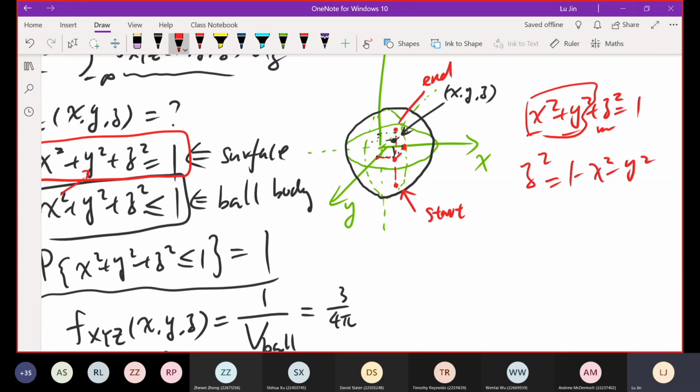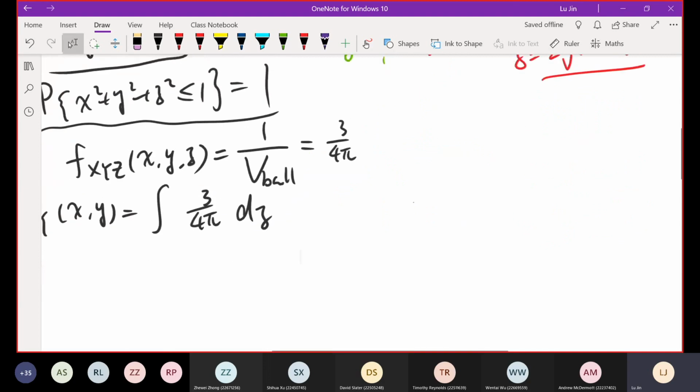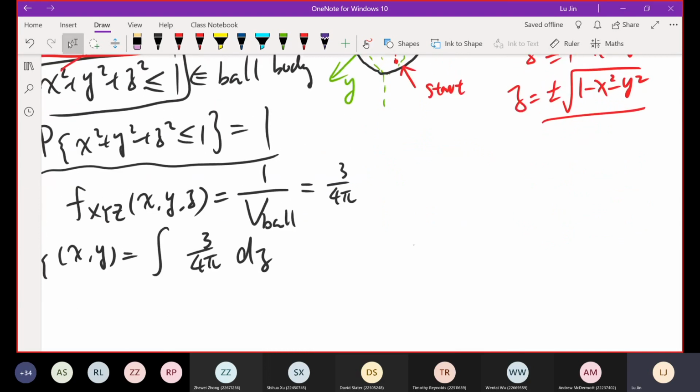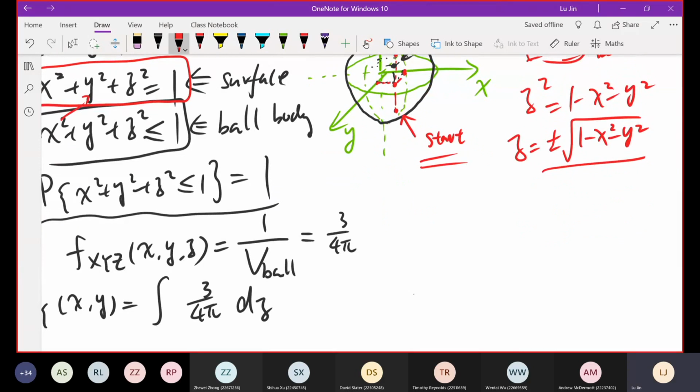But we want to know the z value, right? The z value is positive or negative square root of 1 minus x squared minus y squared. So this pair of values should be the boundaries of z. In other words, in our integration, the lower boundary should be the negative z value, which is negative square root of 1 minus x squared minus y squared.